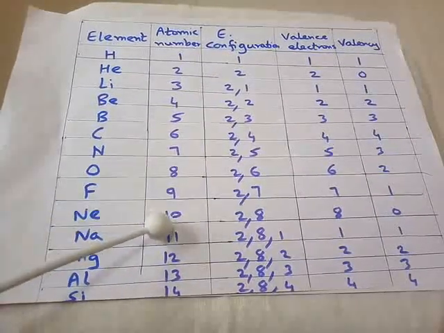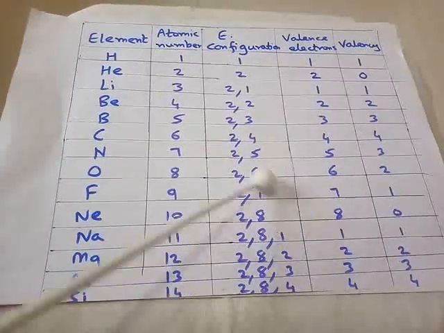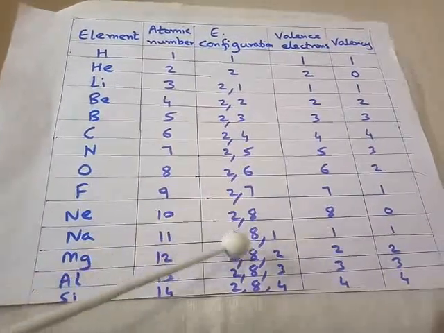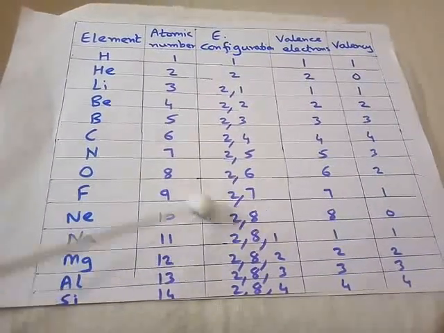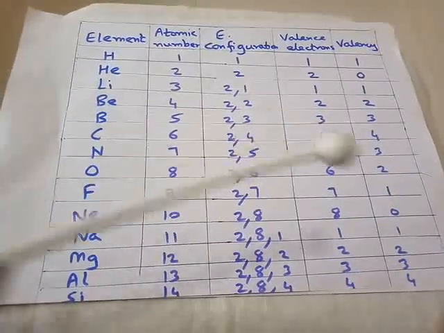Neon 10, 2, 8. Valence electrons are 8. Now it is already stable. First shell has 2 electrons. Second shell has 8 electrons. So neither will it donate any electrons nor will it accept electrons. So valency is 0.